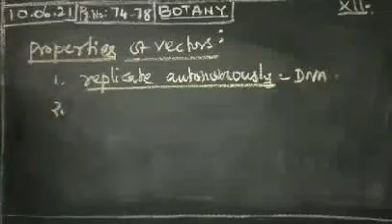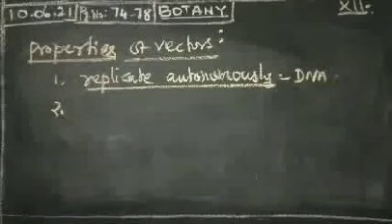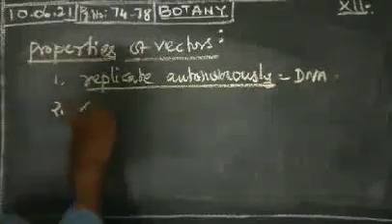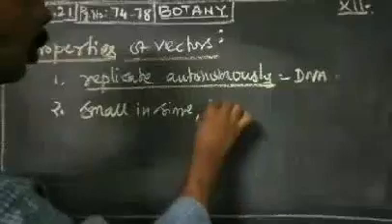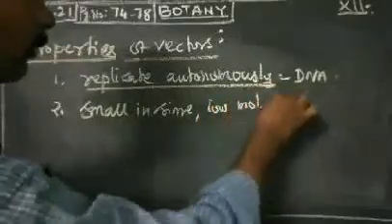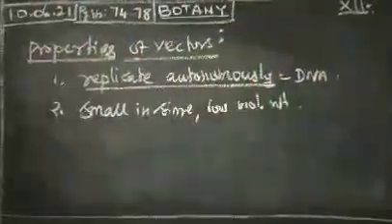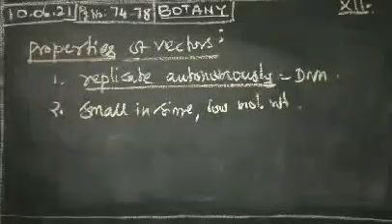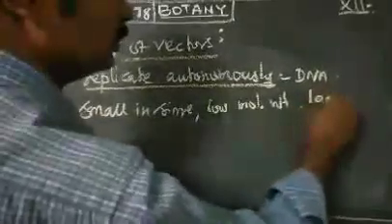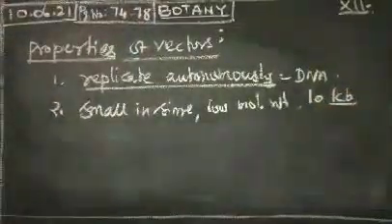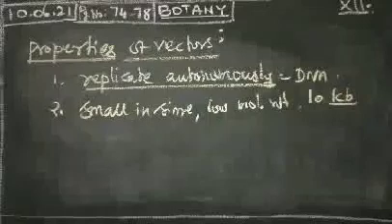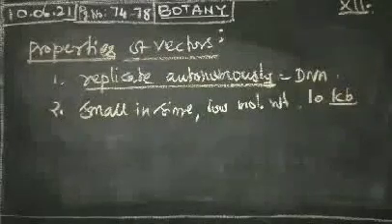The second one: vectors are small in size and have low molecular weight, less than 10 kb, that is kilobase pairs, so that transfer into the host cell is very easy.